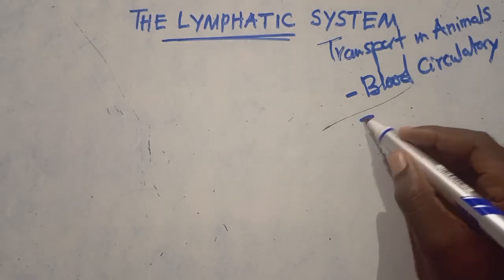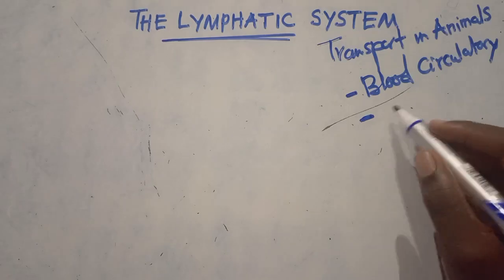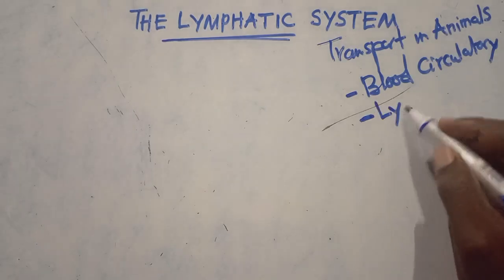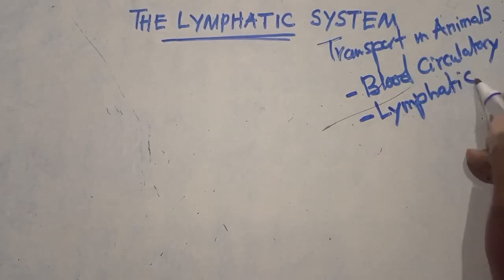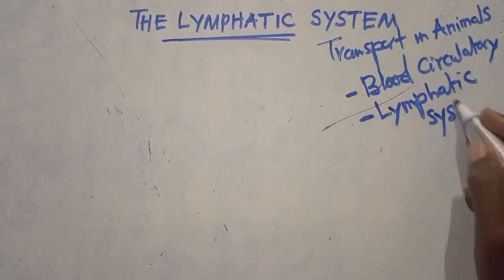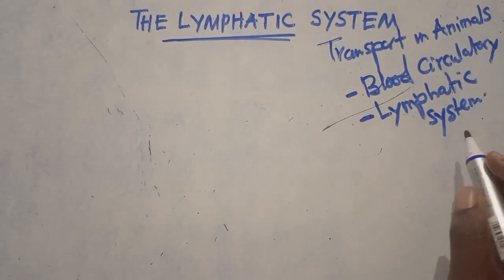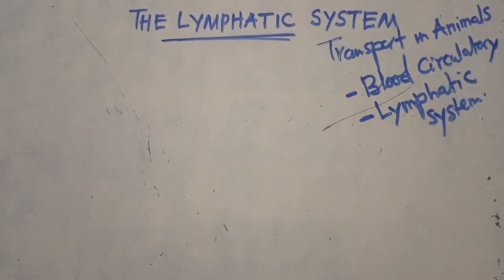And I also told you that we have the lymphatic system. All these talk about the movement or transport in animals.